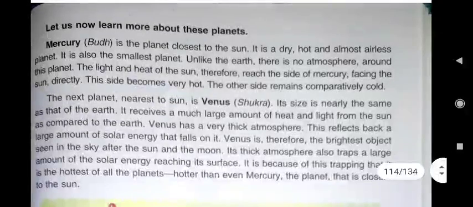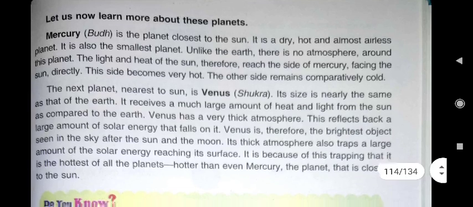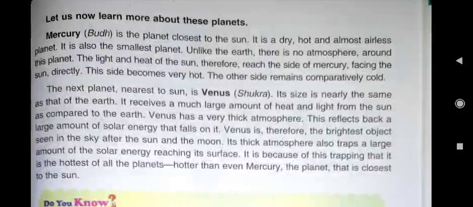Now we will see about all the planets. One by one we will read about the planets. First planet is Mercury. In Hindi it is known as Buddha. And this planet Mercury is the closest to the sun. It is the first planet, so it is closest to the sun. It is a dry, hot and almost airless planet.